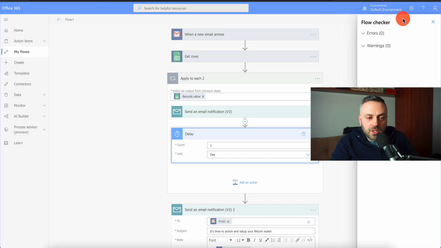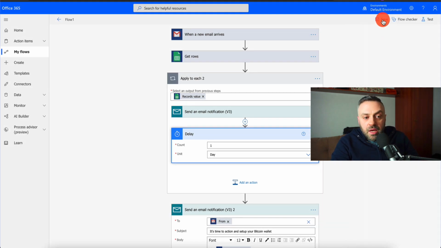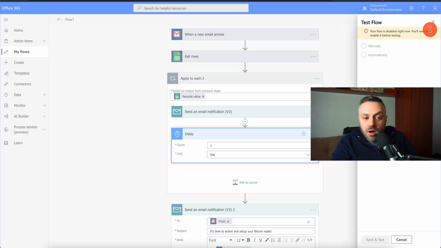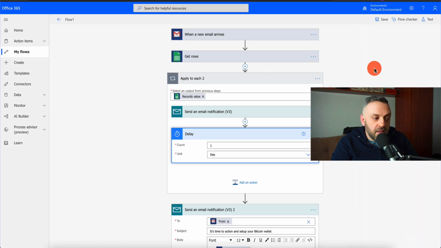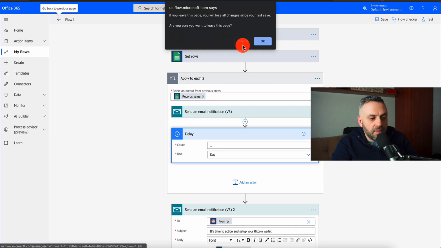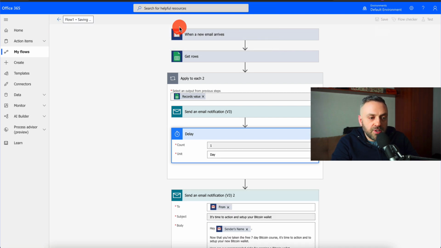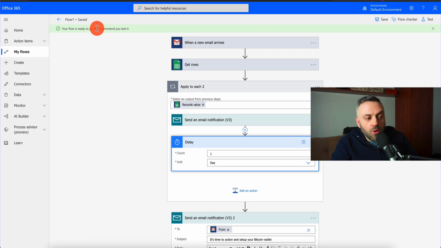And so you can click on this flow checker. I just clicked on it. There's no errors, there's no warnings. And then you can save it, and it's going to go out. You can also test it here, and I already tested this before. And so my flow is disabled. I can enable it. So if I click on enable, if I go in here, this is how I enable it. So let's save it first. I'm going to save it.